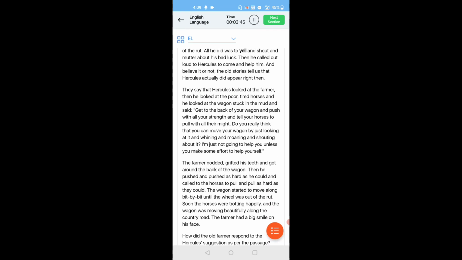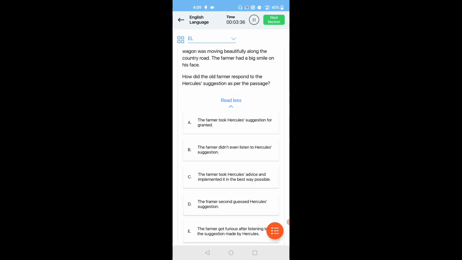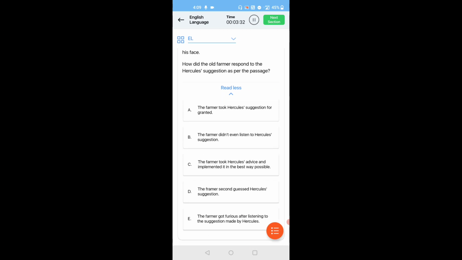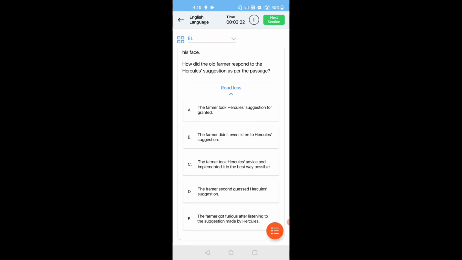The farmer got around the back of the wagon, took Hercules' advice and implemented it in the best possible way. Yes, Hercules' solution.